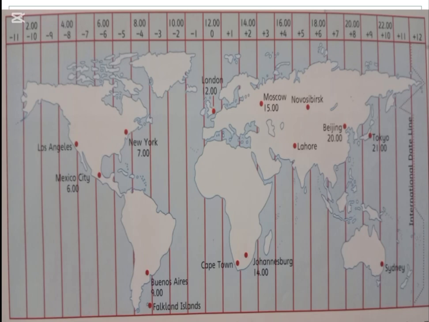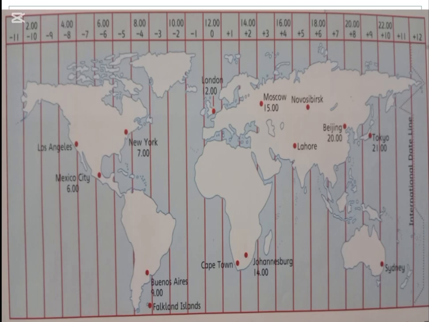Now find New York on the map. It is in the time zone that is minus 5 hours behind London, making this 7 a.m. Means if we minus 5 from 12, we will get 7.